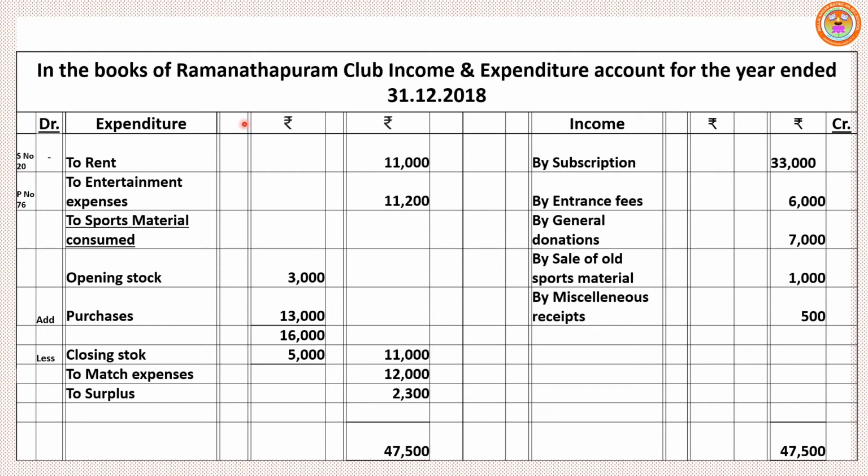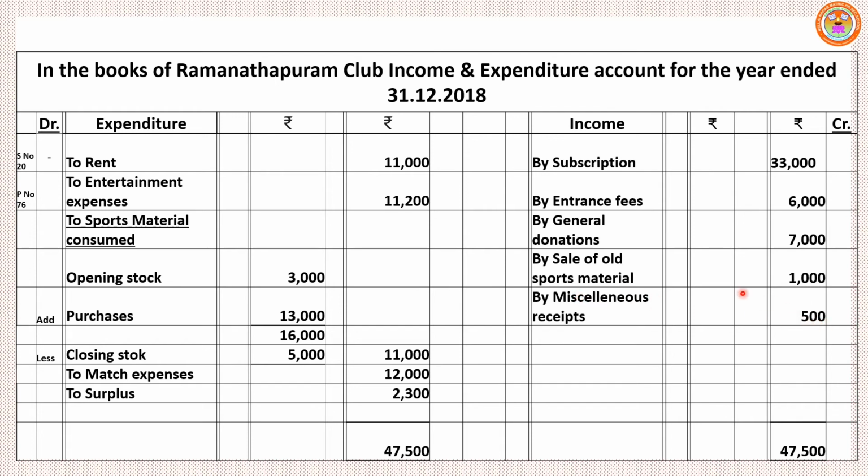Now look at the income side. That means look at the question, receipt side, and come one by one. First item, balance brought down, should be omitted. Then the next item, subscription. We have to take only the current year, 2018, 33,000. Then next, entrance fees. It is a revenue receipt, so it appears under the credit side, 6,000. General donation is also a revenue receipt, 7,000. Sale of old sports material, it is an income, revenue receipt, so 1,000. And then miscellaneous receipts 500.